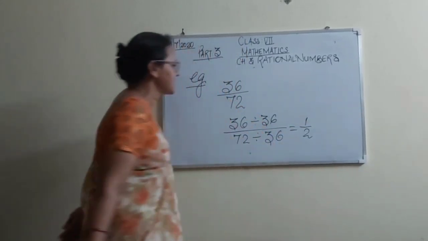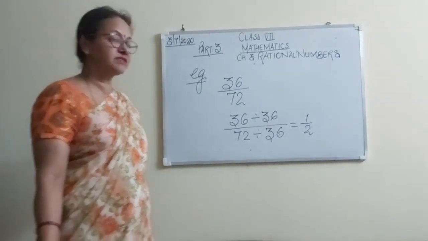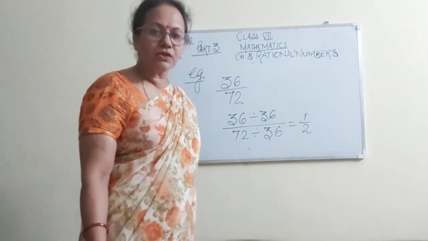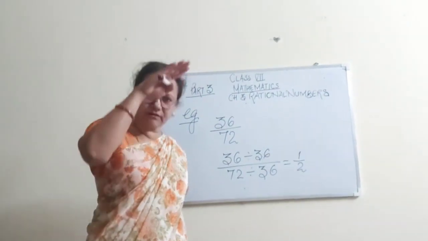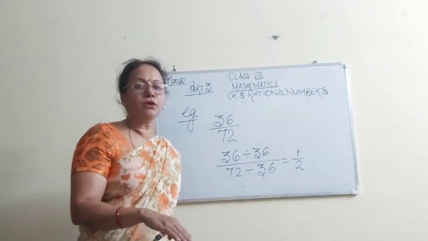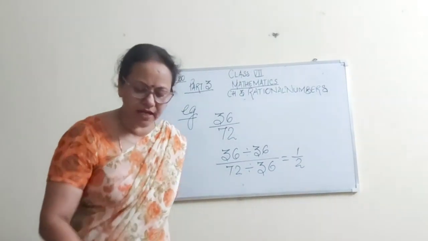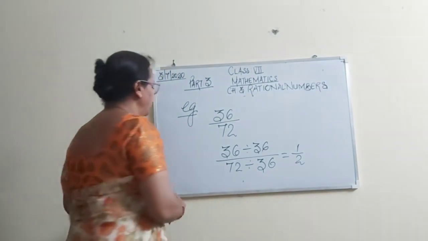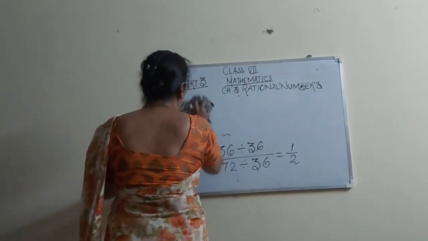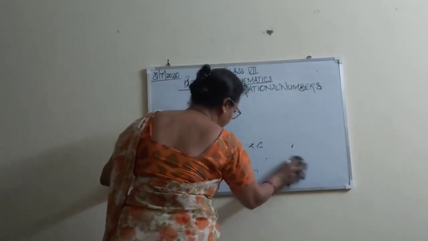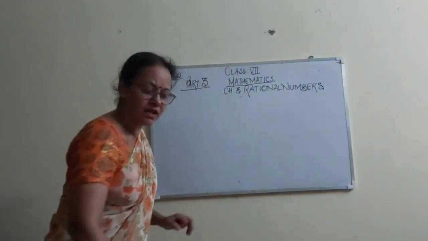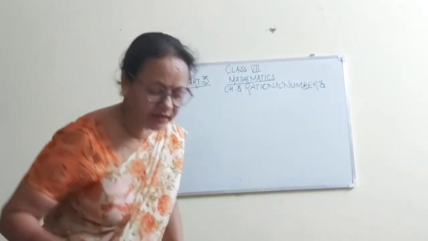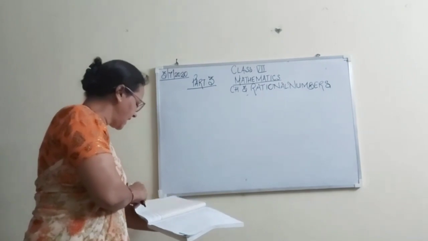So what is the standard form of 36 by 72? That is 1 by 2. It means lowest terms. Standard form means converting into lowest terms. That's right. Now, if we want to identify or compare which fraction is greater than the other one, we have discussed it earlier.